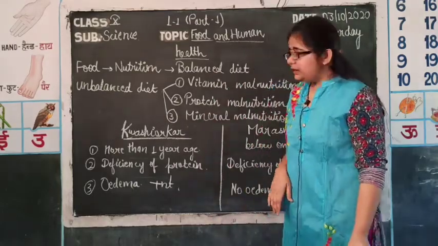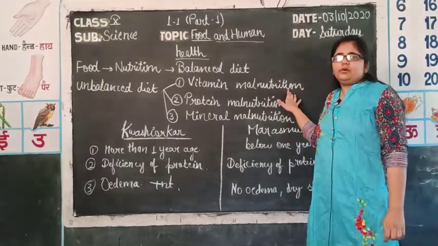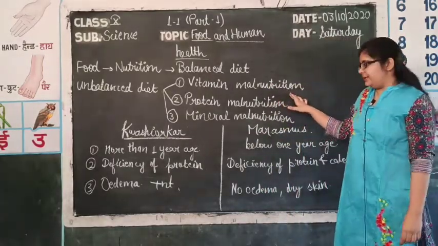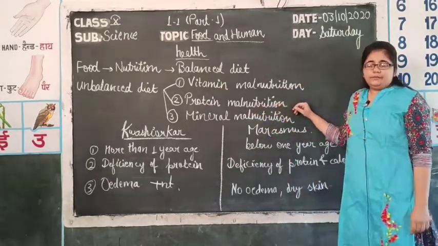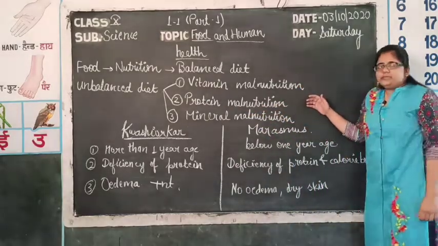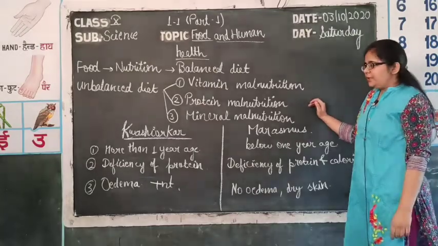So, these were the deficiency diseases which are caused by the deficiency of vitamins. The second discussion is protein malnutrition, in which, in the unbalanced diet, there will be deficiency of protein mainly.